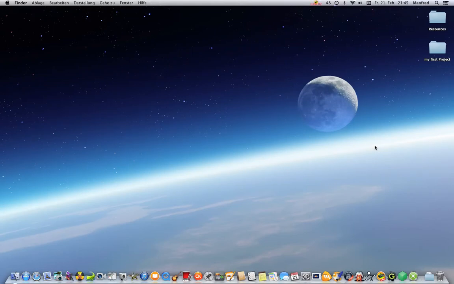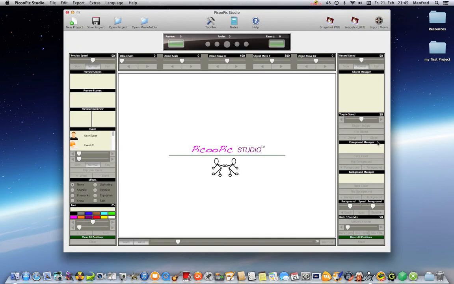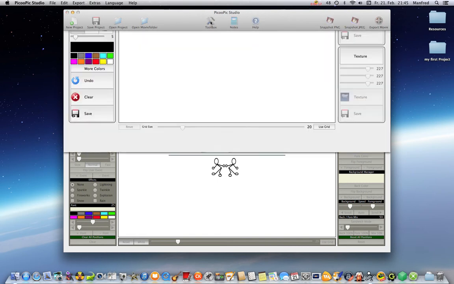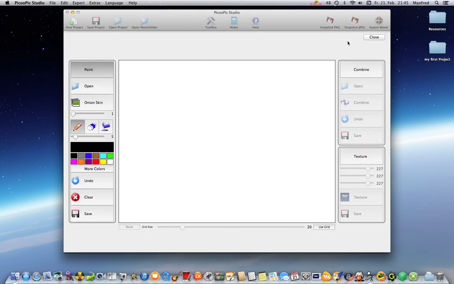This tutorial is about the toolbox window. Open the PicooPic Studio editor. Click in the toolbar, the toolbox button, and the toolbox window appears.